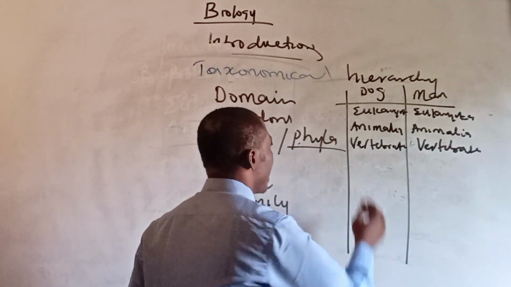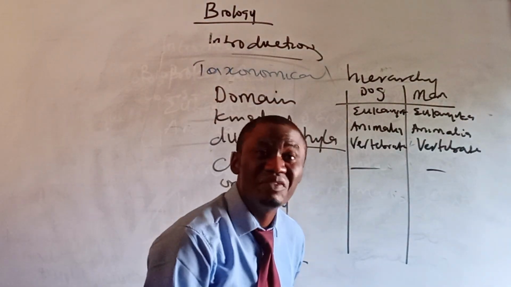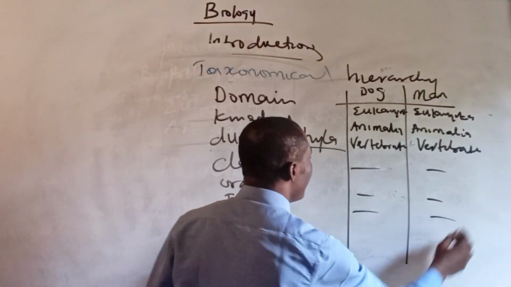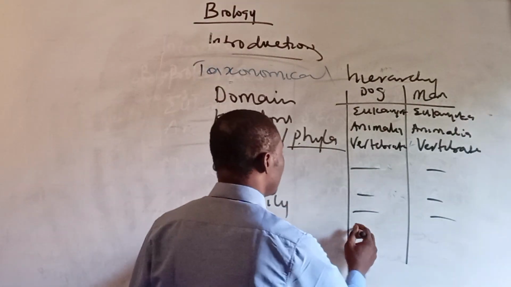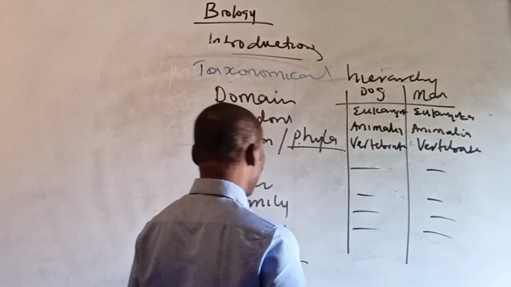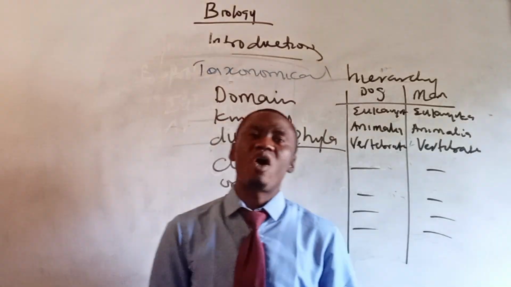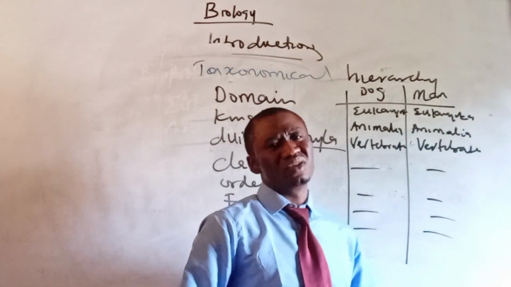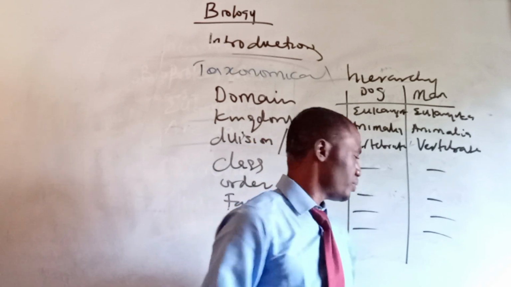All right. What of the class? Class, I'm not going to give you. Now, what of the order? Order, I'm not going to give you. What of the family? Family, I'm not going to give you. What of the genus? Genus, I'm not going to give you. What of the species? Well, the species of man is known as Homo sapiens. The species of dog is known as Musa domestica.